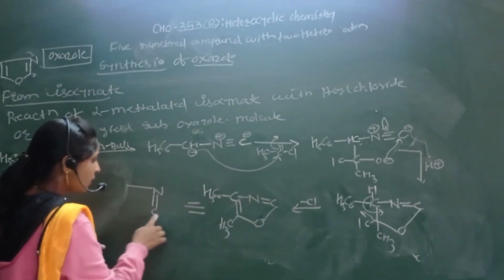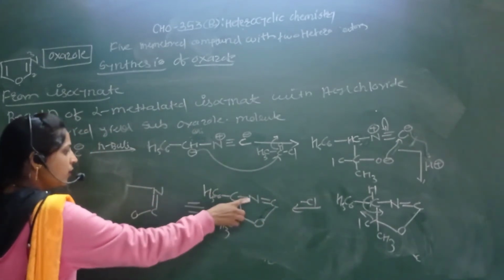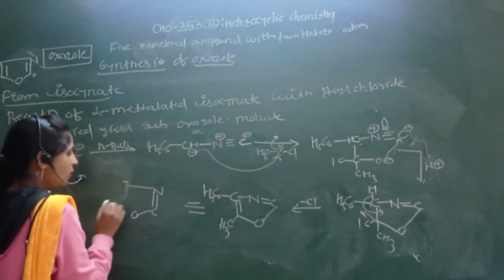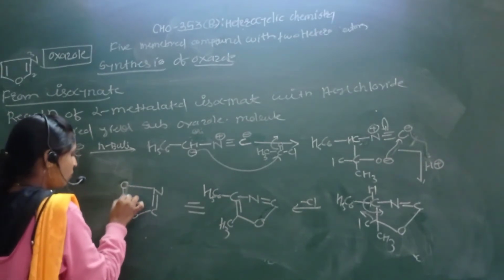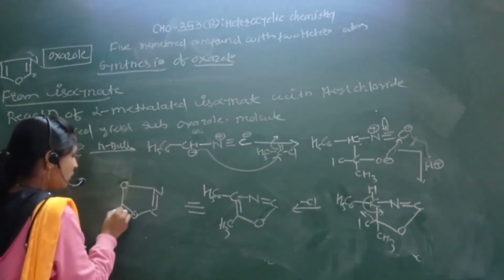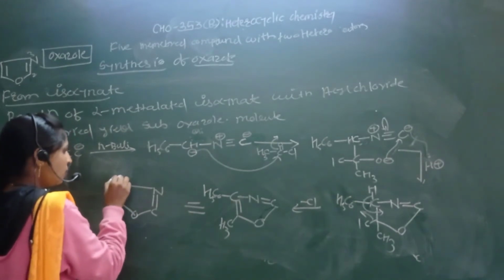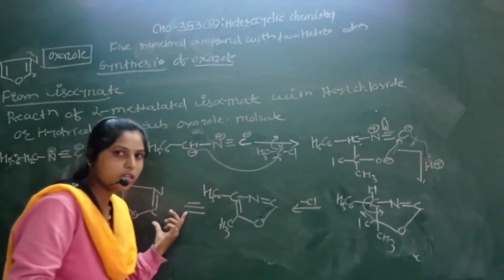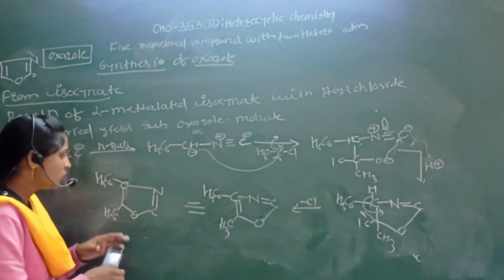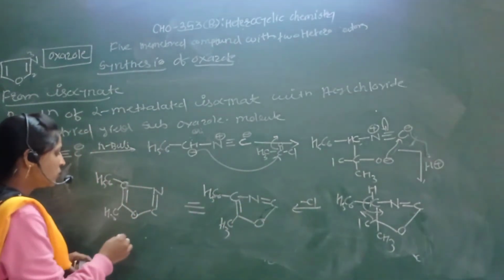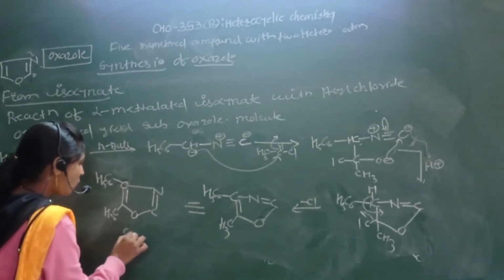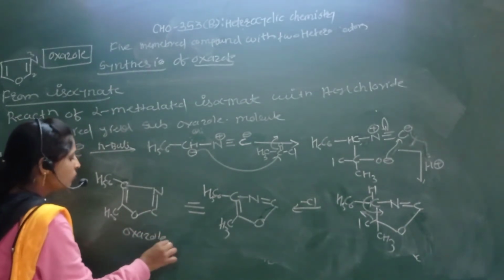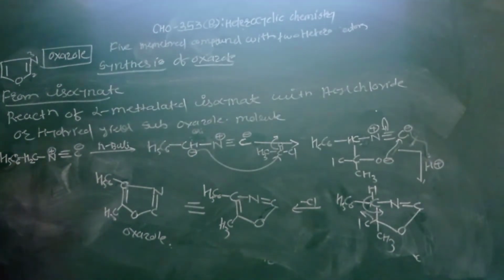So this carbon attacks the O. Again this nitrogen attacks the C, means this carbon, and bond between this carbon and oxygen, here presence of the CH3 and here presence of the C6H5. We have simply rearranged the structure in proper cyclic way. So this is the formation of double bonds. This is the substituted oxazole molecule. Okay, in this way we use isocyanide for formation of the oxazole molecule.